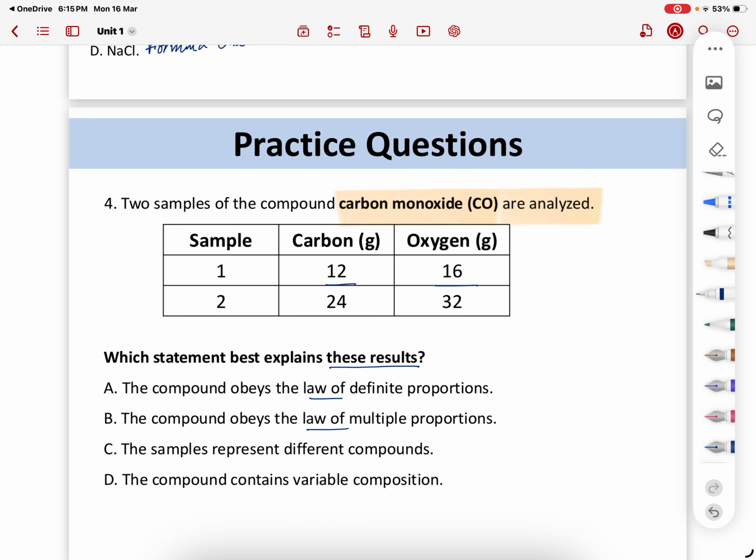Here the common number can be 4. When divided by 4, it's 3 and this comes out to be 4. Similarly, 24 can be divided by 8. So 24 divided by 8 comes out to be 3, and it comes out to be 4. You can see here, though the masses are varying, the ratios are the same. When the ratios are the same, it follows the law of definite proportions. Is this clear?